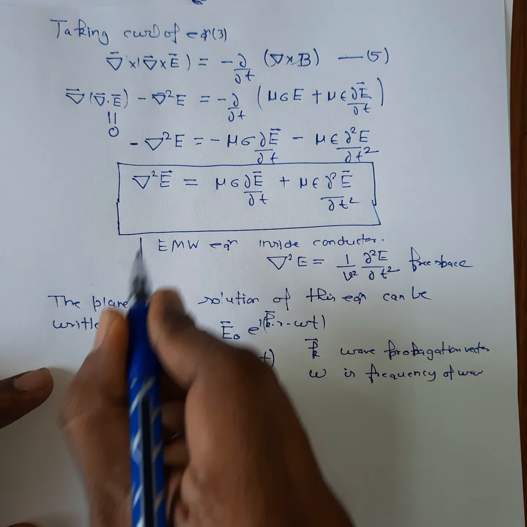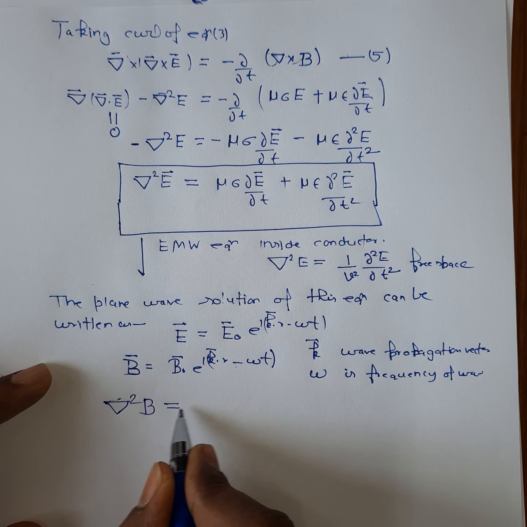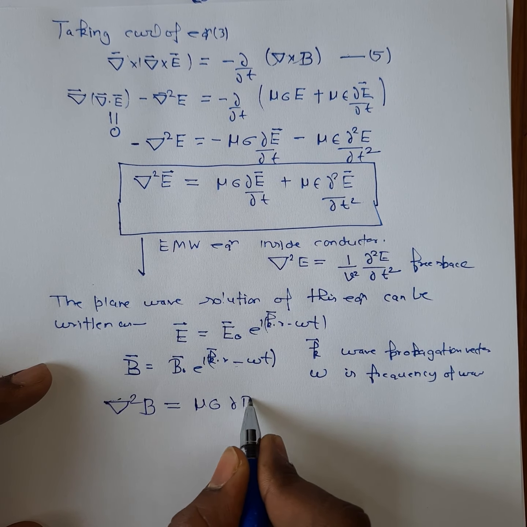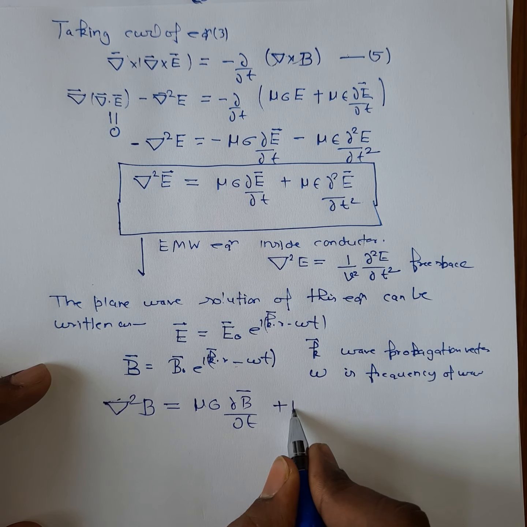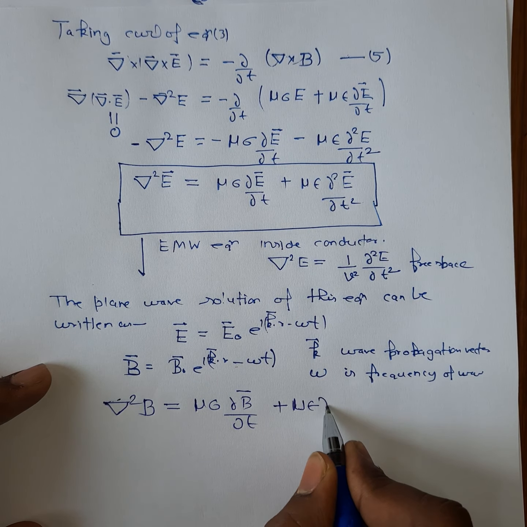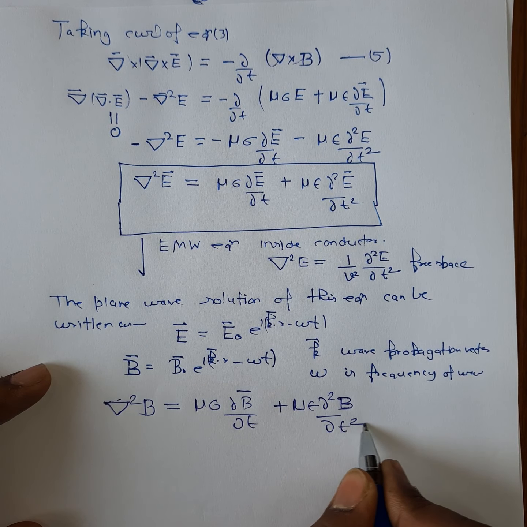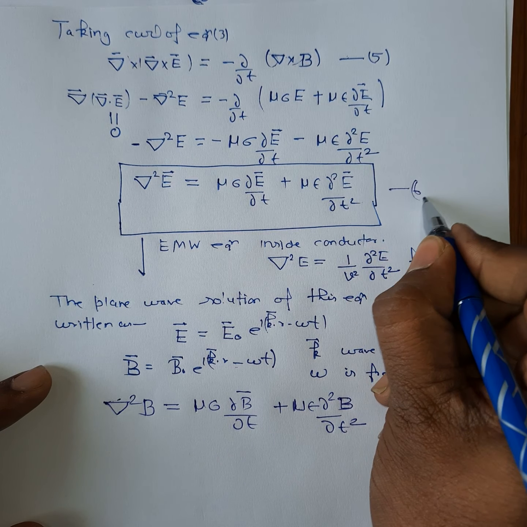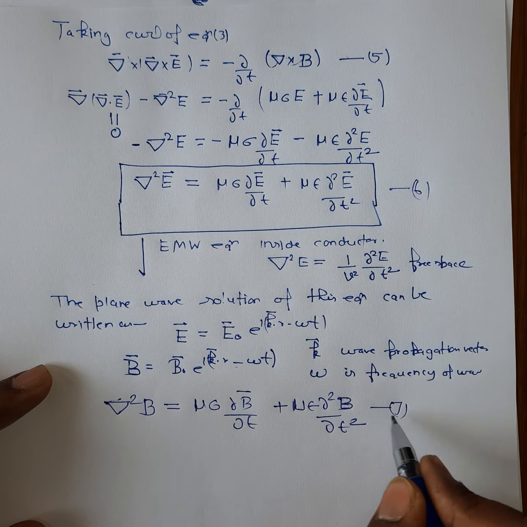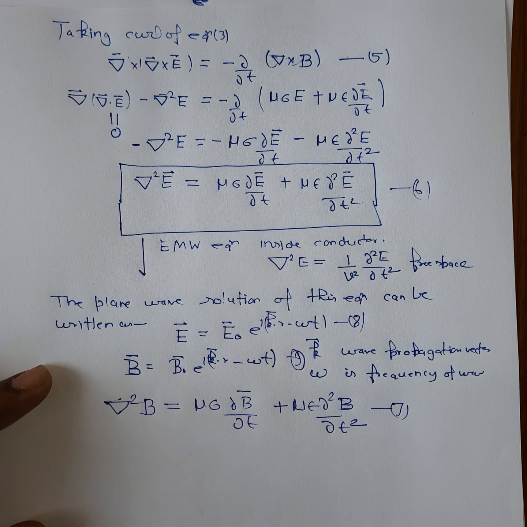Now the wave equation for the magnetic field can be written as del square B equals mu sigma del B by del t plus mu epsilon del square B by del t square, a similar equation to the electric one. Let's call these equations number 6, 7, 8 and 9.